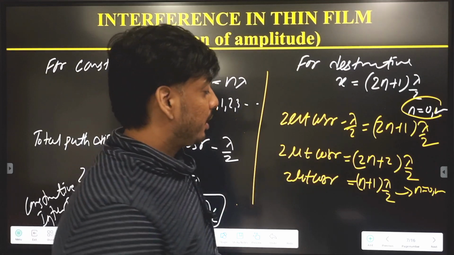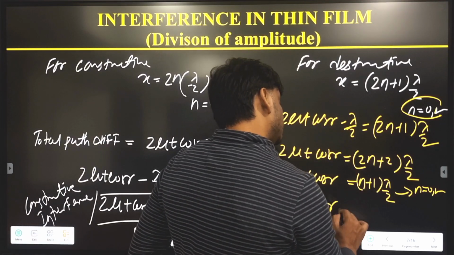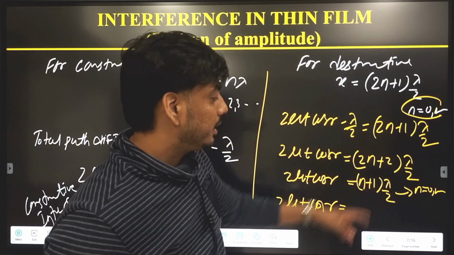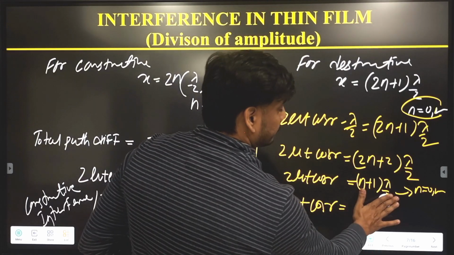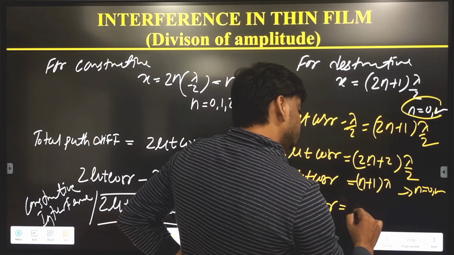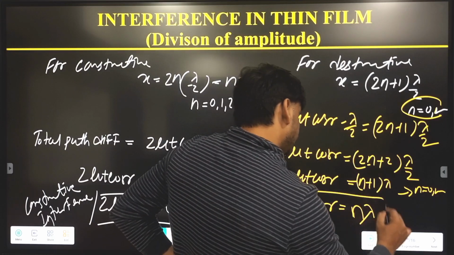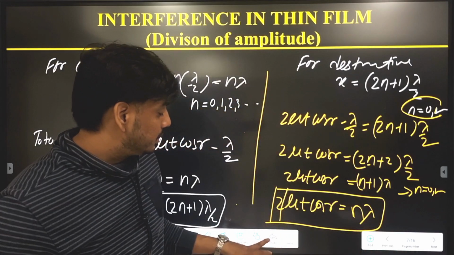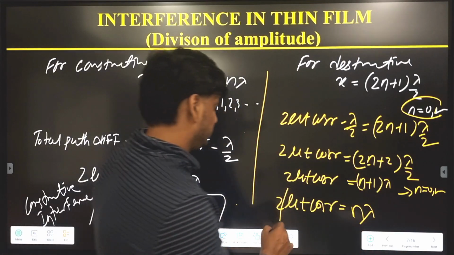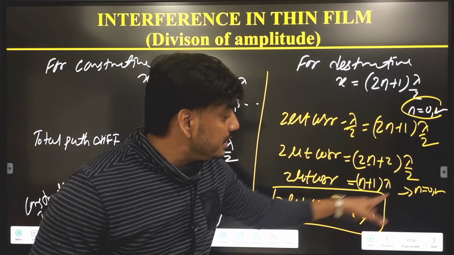Here also one thing you can do: you can also write 2 mu t cos r equal to, if you take 2 common, you can cancel here. So you can write n lambda. But the condition will change here.